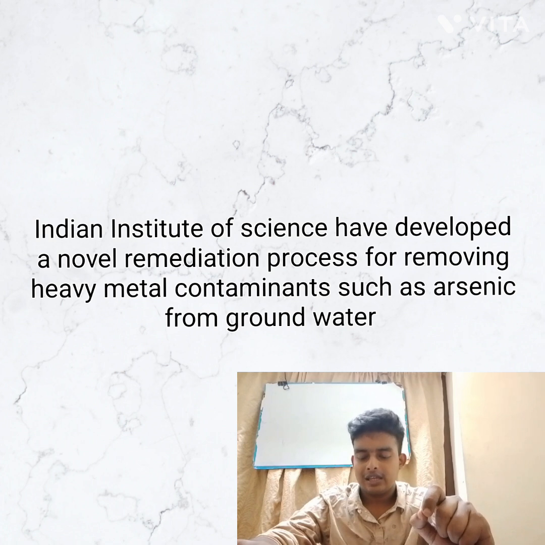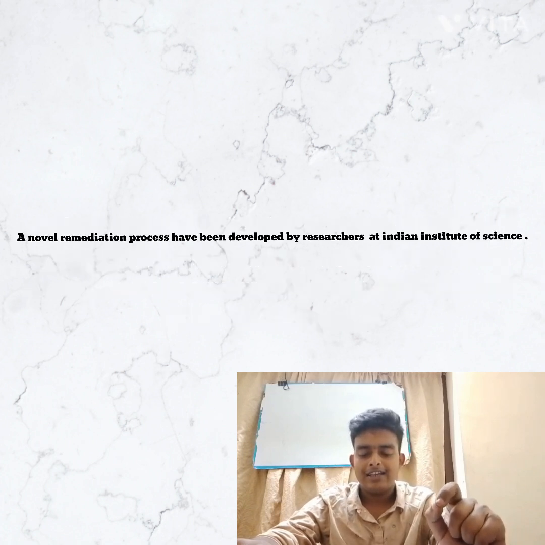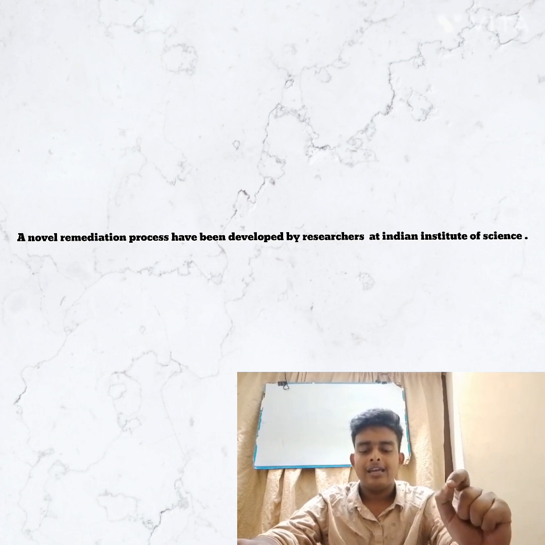So here in this sentence, the Indian Institute of Science researchers is the subject, and the novel remediation process is the object. So you have to change the positions of these two. First you write the object, after that you write the subject of the sentence. So the passive voice will be: a novel remediation process has been developed by the Indian Institute of Science.